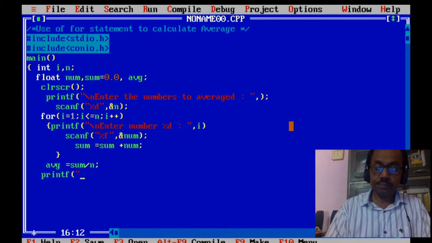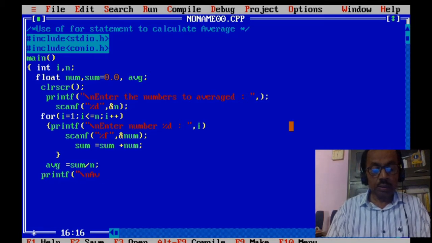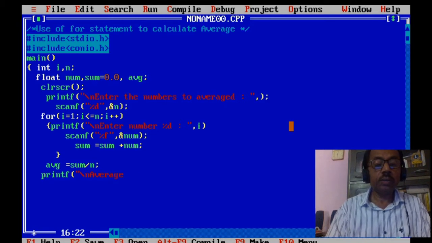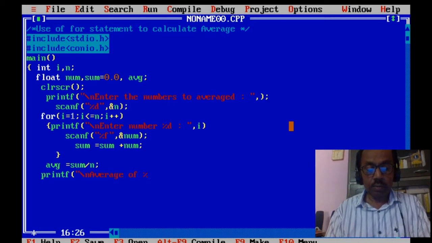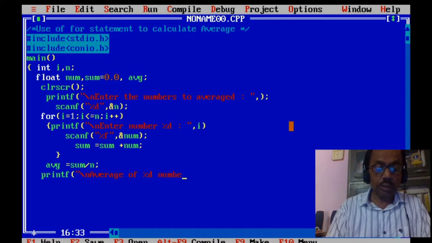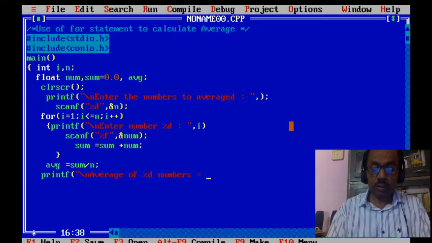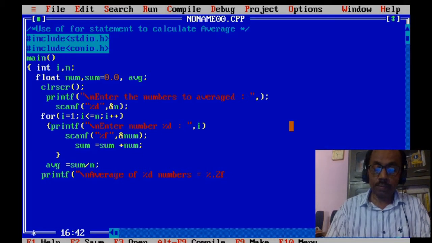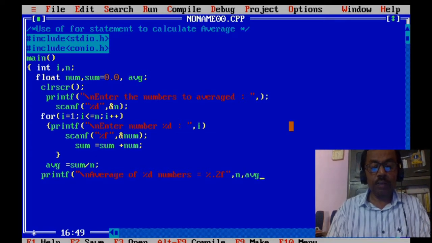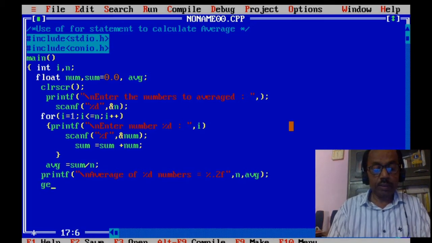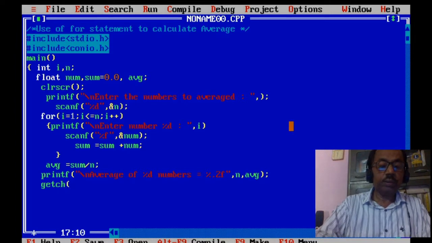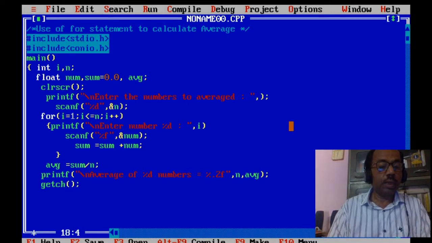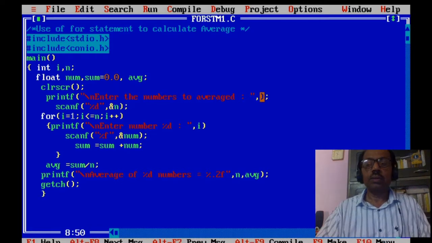printf "average of %f", n, average. Now we have completed the program. Now it is required to save it and then execute.